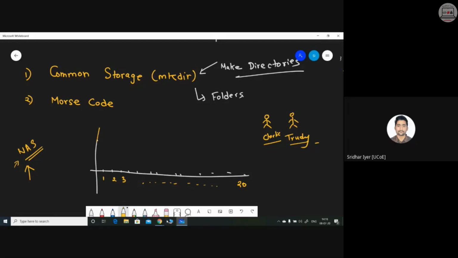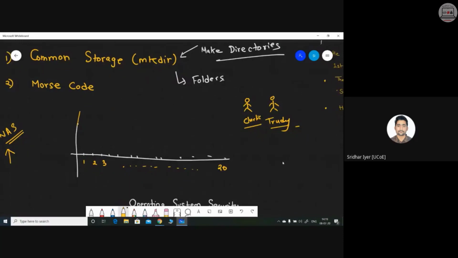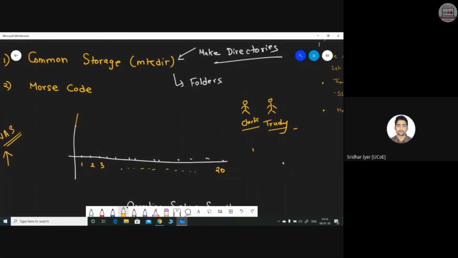or after every 3 seconds, they want to communicate a message with each other. For example, this is a message. Okay, this is in terms of binary values. So they want to communicate this message, but they want to use a common shared medium. Why a common shared medium? Because everyone has access to that particular medium. So even Charlie has access to this medium, and even Trudy has access to the medium.